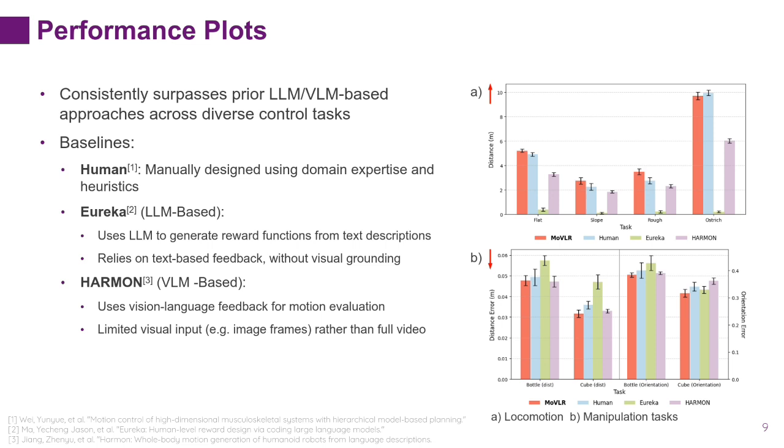Looking at the results for locomotion tasks in the top plot, our method consistently outperforms Eureka and Harmon, and in most cases approaches or surpasses human-level performance. In manipulation tasks on the bottom plot, we see similar trends, with our method achieving lower distance and orientation errors. Overall, this demonstrates that combining language with rich video-based feedback leads to more effective reward learning and improved control performance.